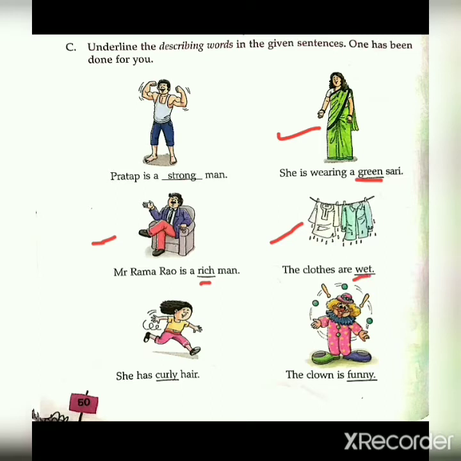Here, the word wet is the describing word. Next, she has curly hair. The word curly is the describing word. Next picture, the clown is funny. The word funny is the describing word.